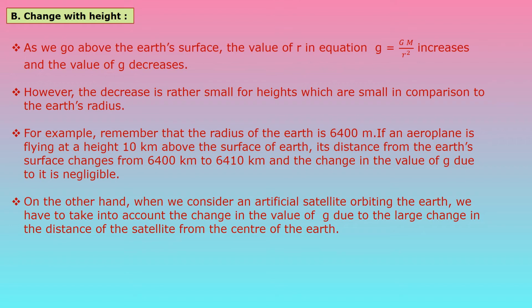But on the other hand, suppose an artificial satellite is orbiting the earth and we have to take into account the change in the value of g. That artificial satellite is very far from the surface of the earth, and due to that the change in the value of g will be more as compared to the change at the height of the aeroplane. I hope children it is clear to you.